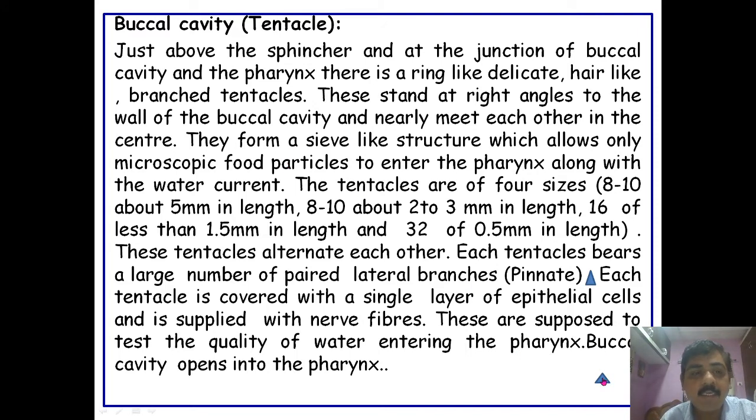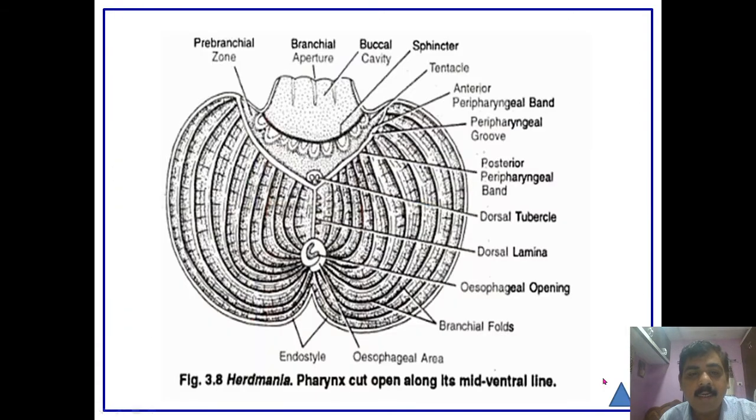Here we see the branchial aperture, and this is the buccal cavity, which leads to the sphincter supported by circular muscles, and after the sphincter there are the tentacles.